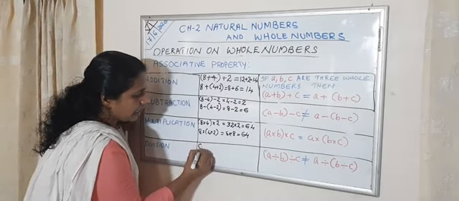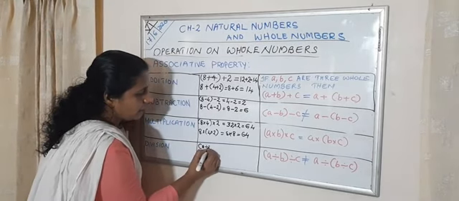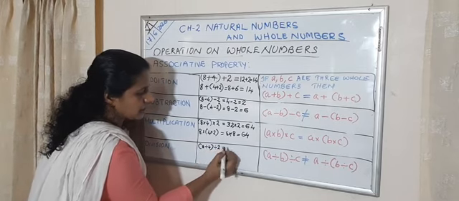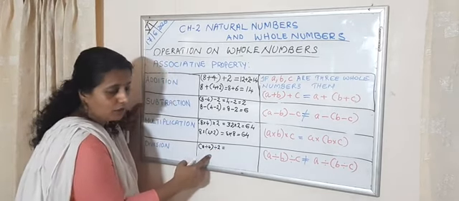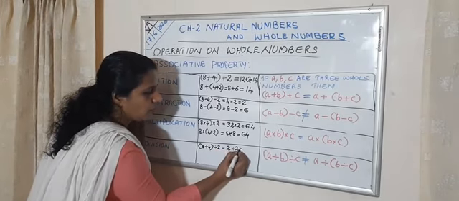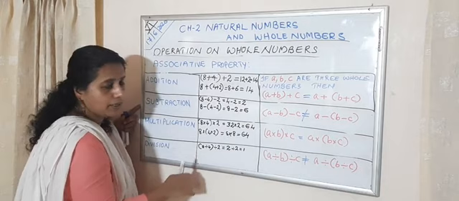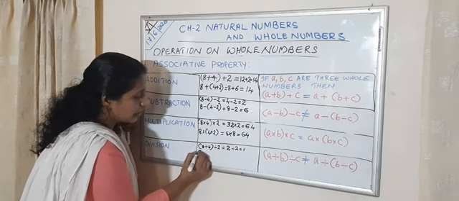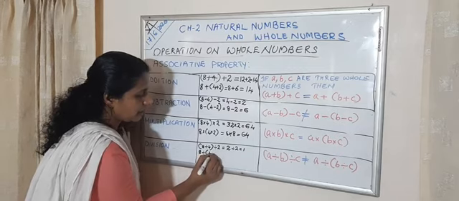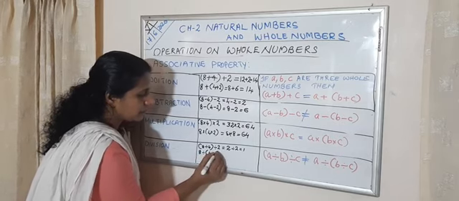That is 8 divided by 4 divided by 2. What is 8 divided by 4? 2. 2 divided by 2 is 1. Now I'm writing 8 first, divide, next I am combining the next two numbers.